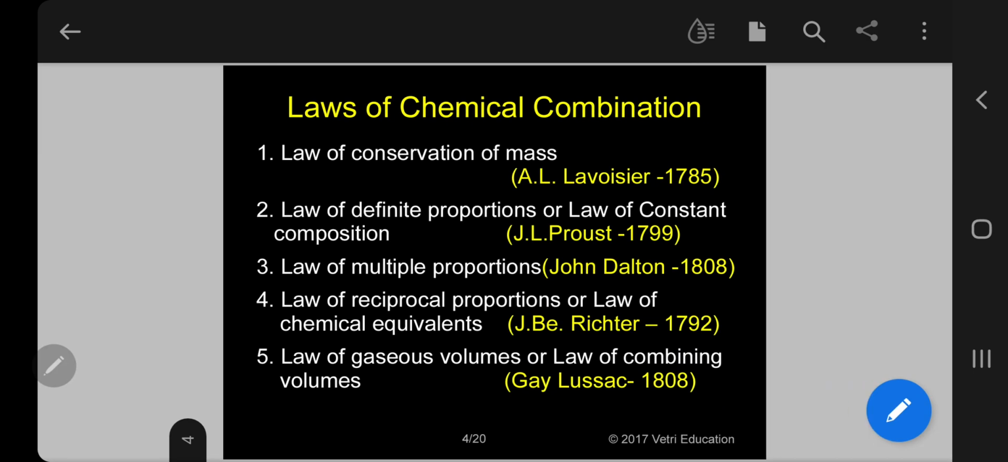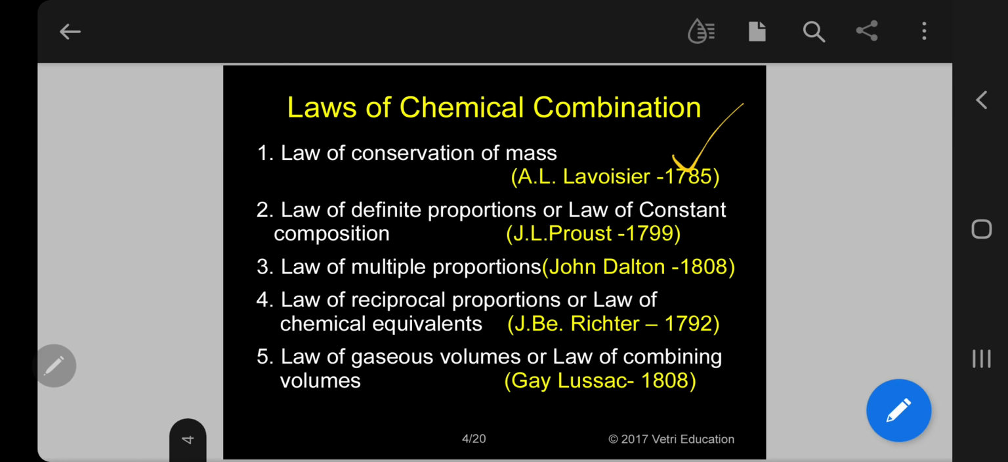First, let me introduce the law and the author and year. There are 5 laws I told you already. The first law, that is law of conservation of mass. This is supposed to be the first law of thermodynamics. Introduced by A.L. Lavoisier in 1785. Kindly follow, 1785, that is in the 18th century.